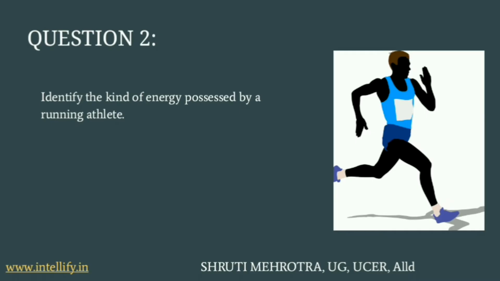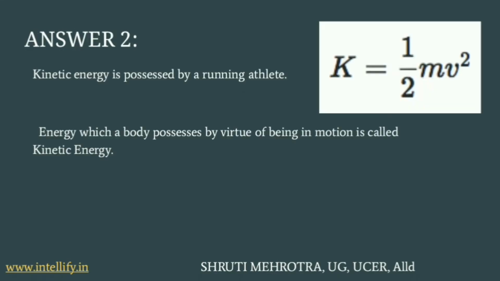Second question is: identify the kind of energy possessed by a running athlete. It's very obvious that it possesses kinetic energy. Now let's see what kinetic energy is. It is the energy which a body possesses by virtue of being in motion. If any body is in a state of motion, then it always possesses kinetic energy. Here the athlete is running, so it possesses kinetic energy. The formula of kinetic energy is K equals half mv square, where m is the mass and v is the velocity. So you have to remember this.